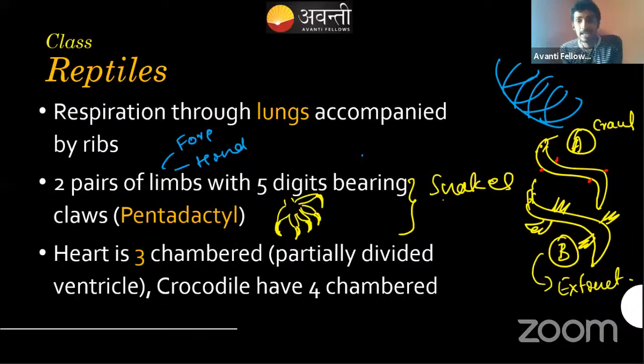Evolution is not like if it won't use the organ, it will be removed, or if it uses the organ, it will develop. There are actually separate theories there, but that theory is proved not true. So we are not at all following that theory now. But the mutational theory we are actually following. We will discuss that in a later class. But that's how the snake lost its limbs, most probably.